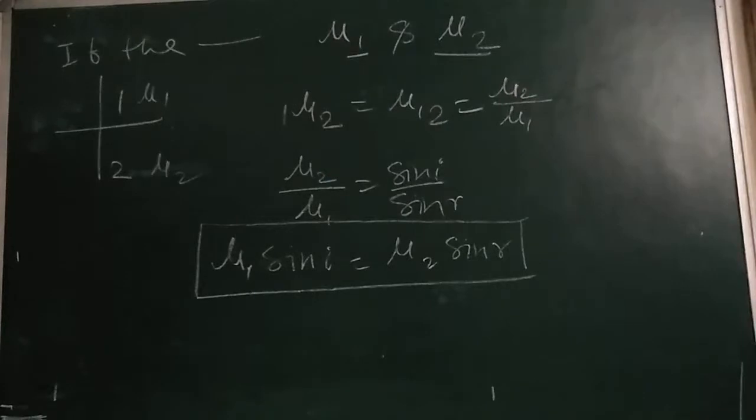Now, dear children, the product of the refractive index and sine of angle of incidence. Important result, write down.